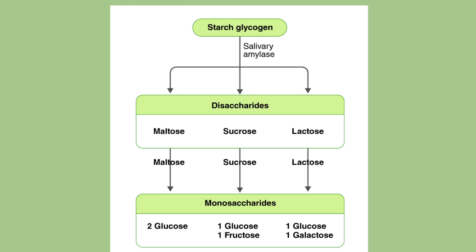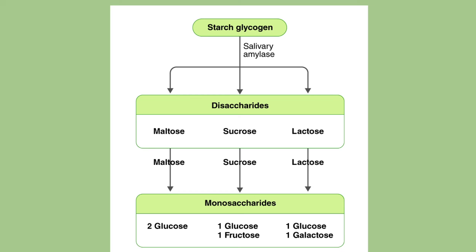As I said, the main sources of carbohydrate are starch and glycogen. Whenever we eat vegetables, we gain starch, and whenever we eat animal flesh, we get glycogen. So starch and glycogen are the main sources of carbohydrate food.